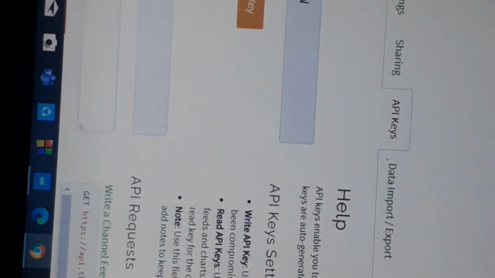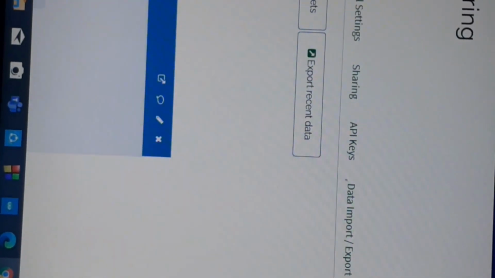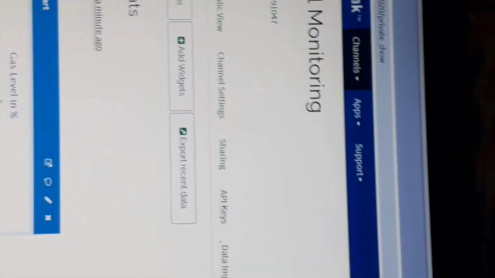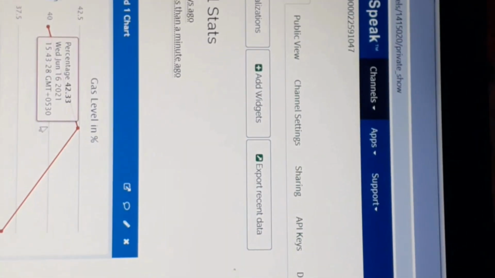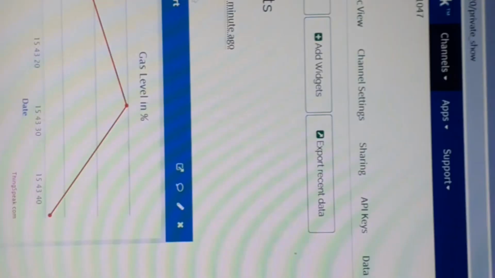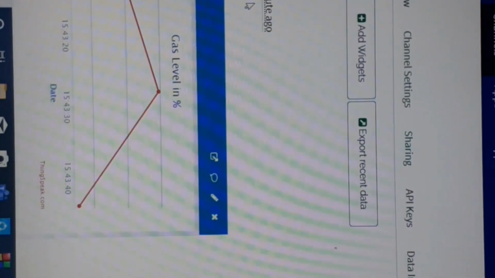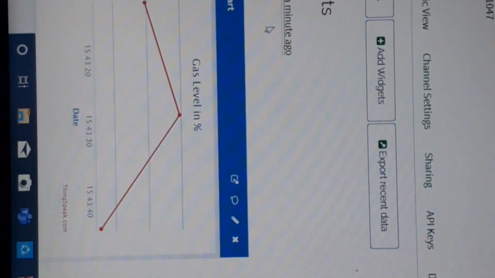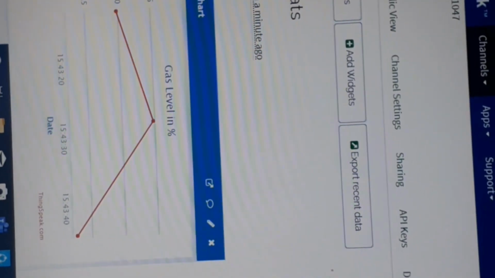Okay, connected it, and we can see light glow in MQ135. Now I upload it. From here I am going to upload it. We can see 3 entries. It has already taken 3 entries. Last entry less than a minute ago. I created this channel 3 days ago.